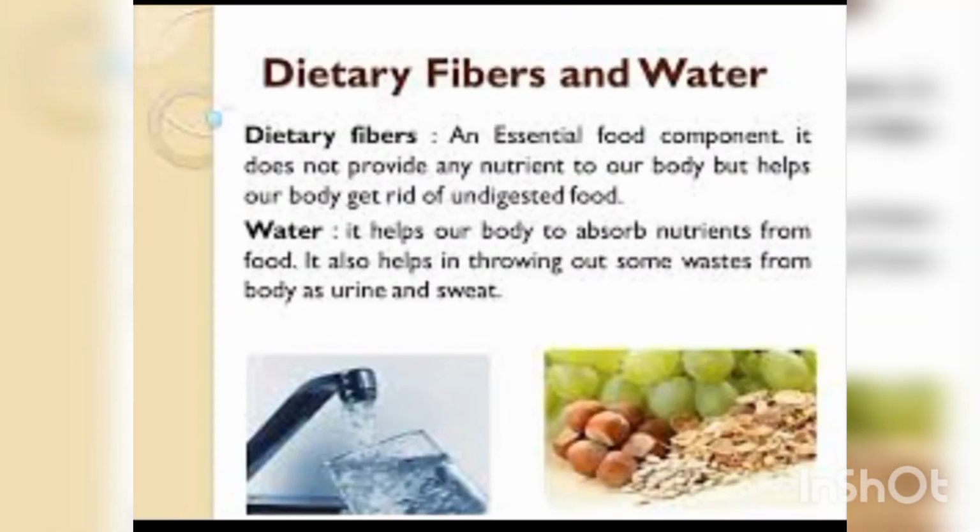Next one, dietary fibers, which we can call roughage. So what is roughage? It is an essential food component. It is the undigested portion of the plant, and if you eat dietary fibers, it helps in easy passage of food through the digestive system. Which foods consist of roughage? Yes, cereals, unpolished rice, grains, fresh fruits and some vegetables contain roughage.